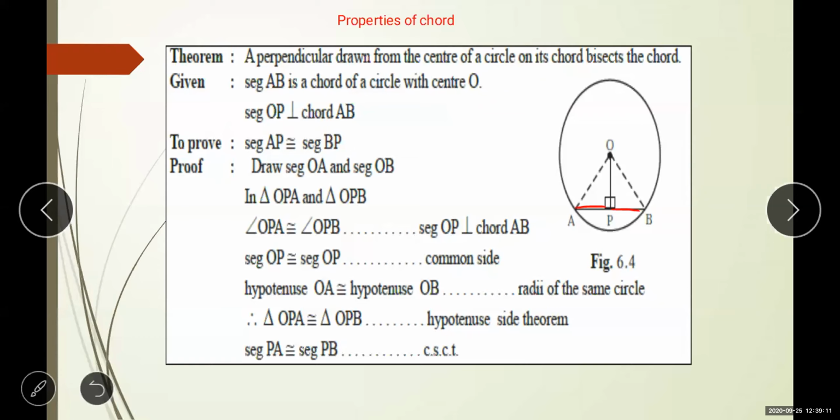Bisect means 2 equal parts. So AP is equal to BP, which means segment AP is congruent to segment BP. How will you do this? First of all, we will draw the triangles. How will you make the triangles? By just joining OA and OB.